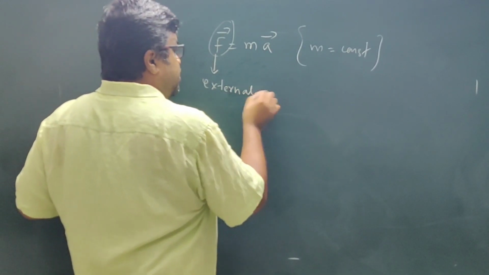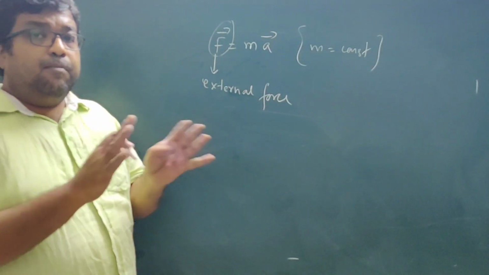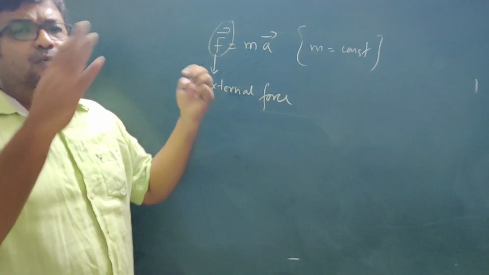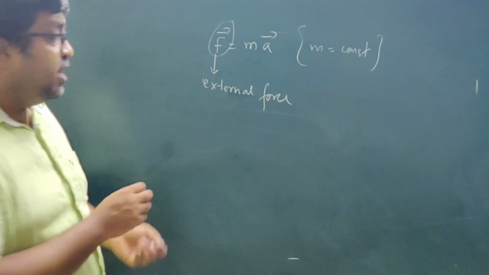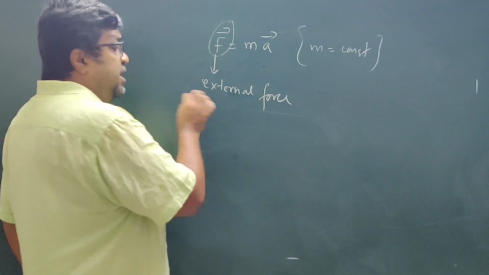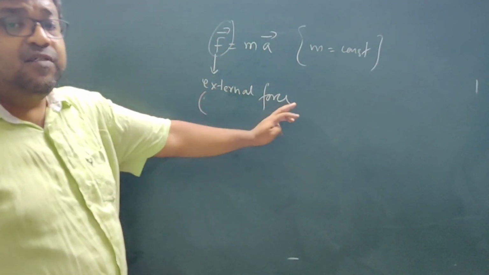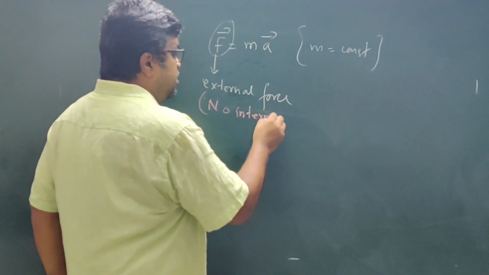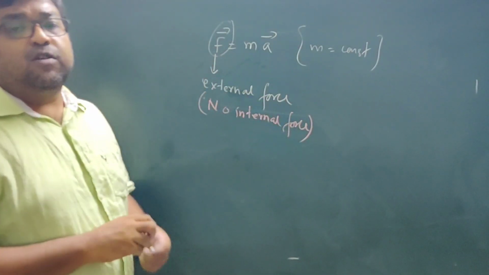When multiple forces are involved, external forces as well as internal forces, in such cases this expression F will only represent external force. Internal force is never taken into account.